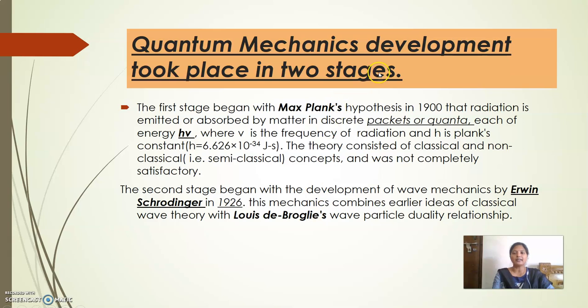So quantum mechanics was developed in two stages. In the first stage, Max Planck's hypothesis said that the radiation emitted or absorbed by matter is in discrete packets or quanta of energy, and according to Planck, the equation is E equals h nu, where h is Planck's constant and nu is the frequency. The second stage was developed by Erwin Schrödinger in 1926, where Schrödinger gave an equation that describes how the electron behaves like a wave.